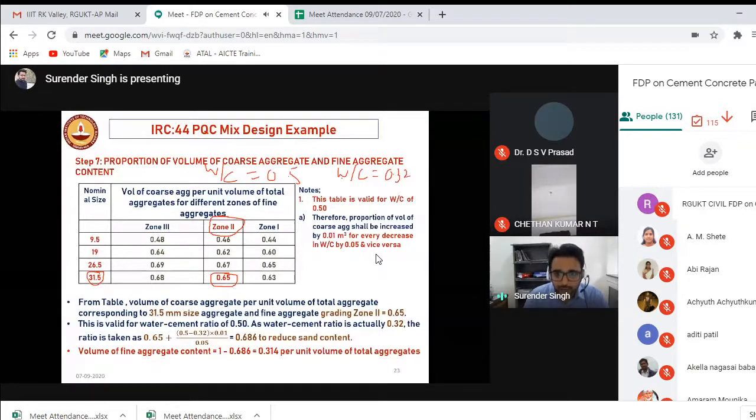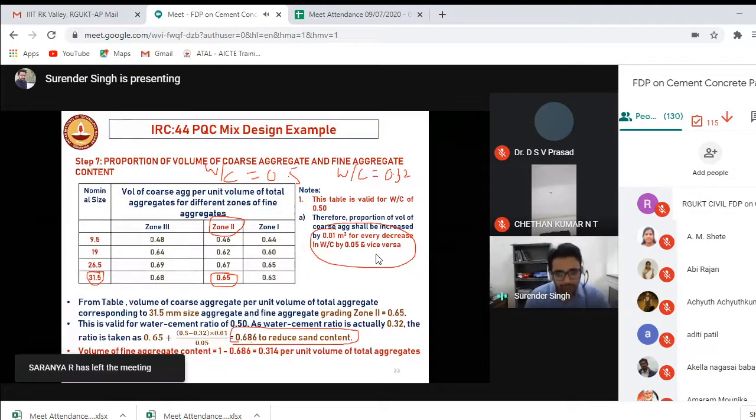So if I have to reduce the water by cement ratio, it means I have to increase this ratio by how much? By 0.01 for every decrease in water by cement ratio. So I did it, and what I found is that in order to use this table for a water by cement ratio of 0.32, I need to increase my coarse aggregate content by around 3%. Okay, so I found that out.